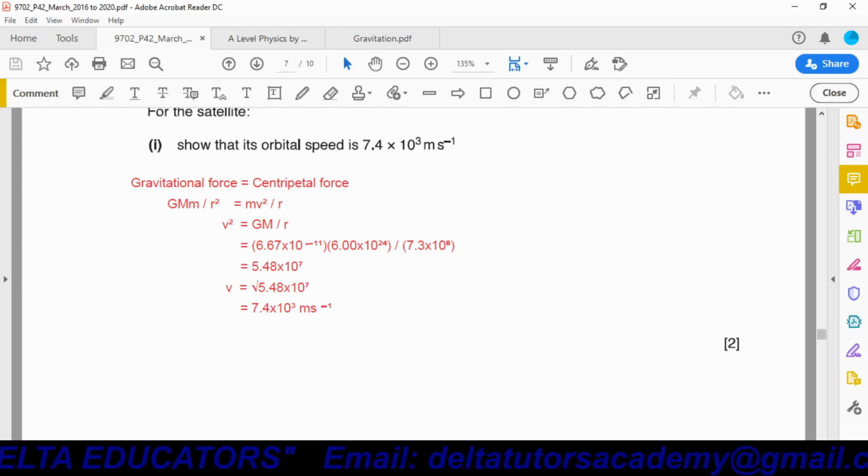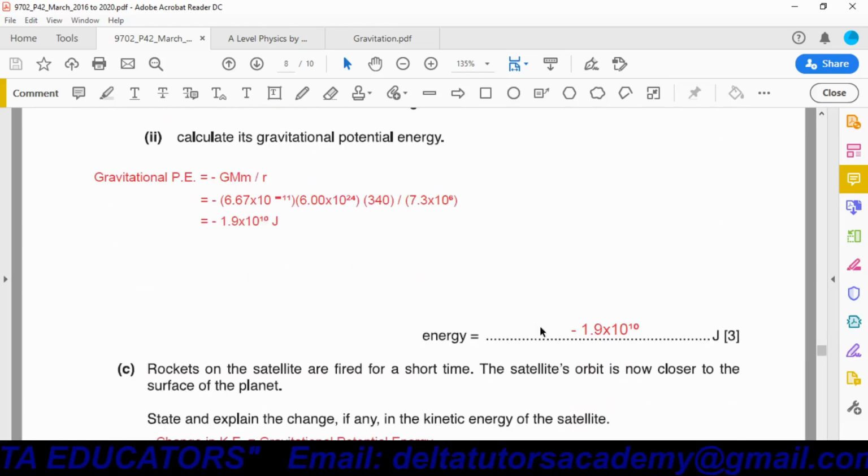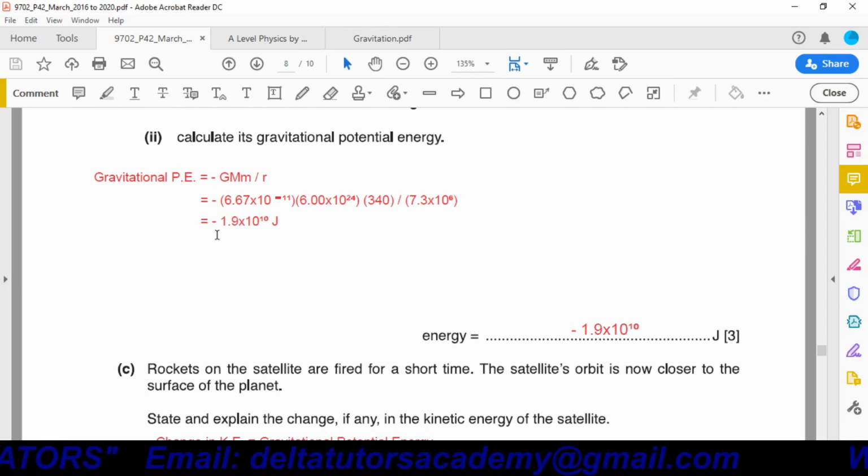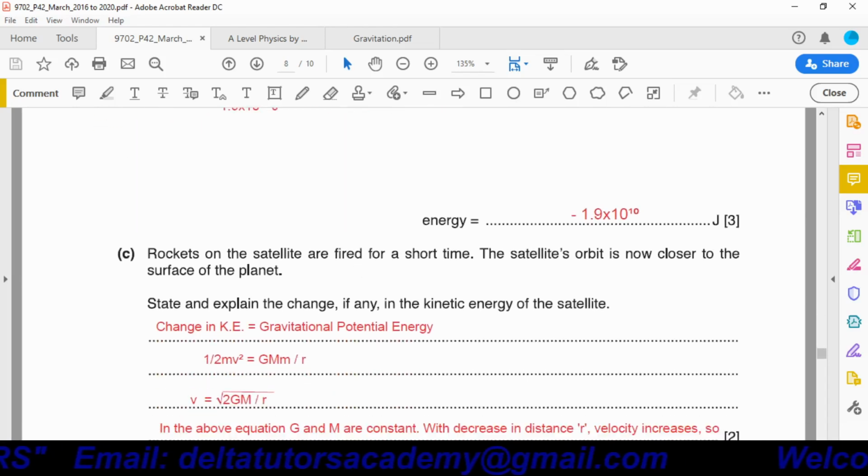So r is equal to 7.3 into 10 power 6 meter. And by solving this one, we got minus 1.9 into 10 power 10 joules. This minus sign shows force of attraction, or we can say radius is decreasing.